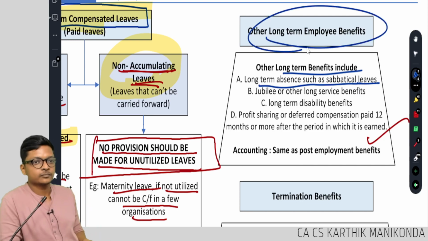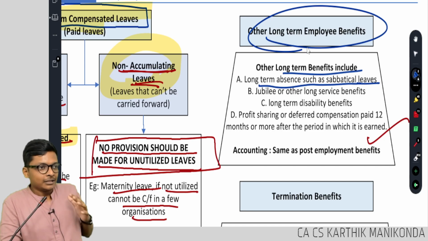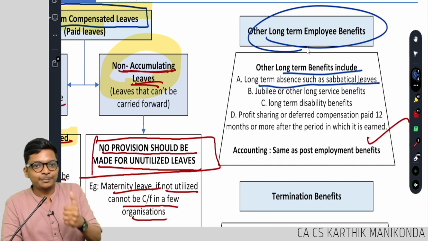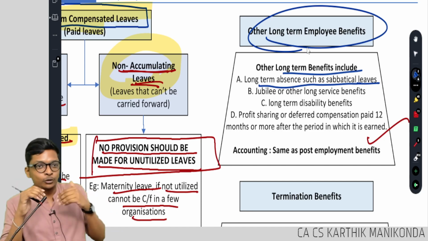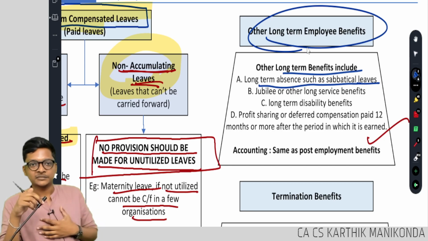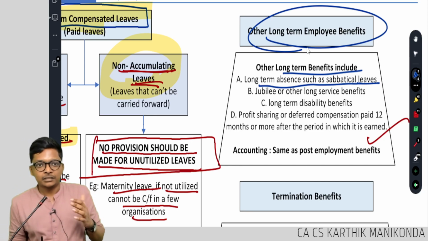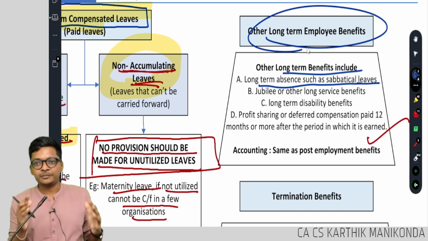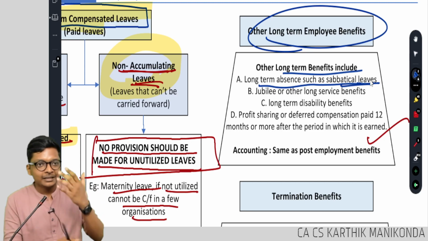What is sabbatical leave? You have been studying for inter for 1 year, 1.5 years. Suddenly you decided, I want 6 months break from everything. I want 6 months break. Then only I will come back. I am going to skip one attempt. 6 months you are taking break. Sabbatical. Somebody is working in a company for 5 years. After he resigns, or when he is in work itself, he will tell, just give me a sabbatical. I want 6 months. I will go to Himalayas and come. I want some time for myself. That is called sabbatical leave.